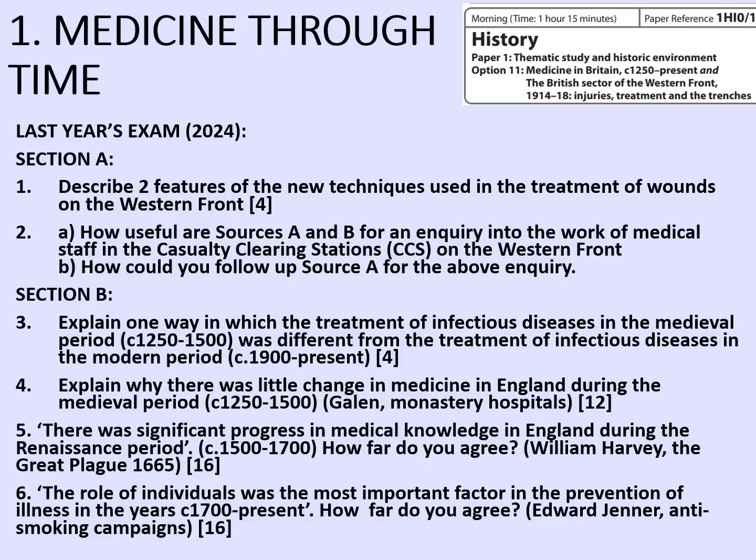Then the other one was: the role of individuals was the most important factor in the prevention of illness in the years 1700 to the present. How far do you agree, with the stimulus points being Edward Jenner and the anti-smoking campaigns? So what topics might appear this year?